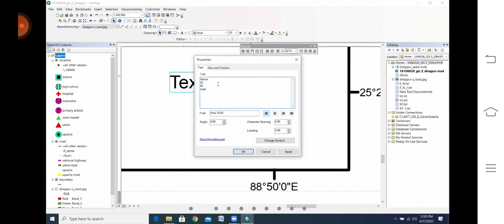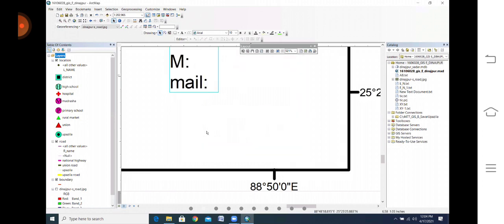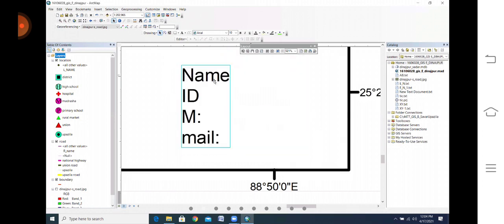These 4 things you will give here, and you will fill up all the things.